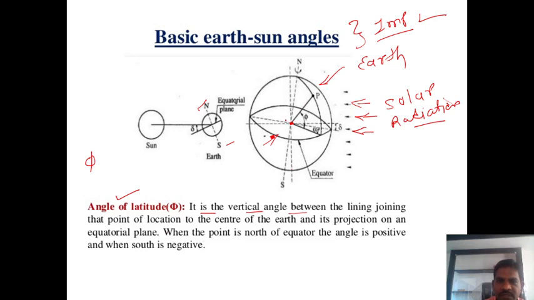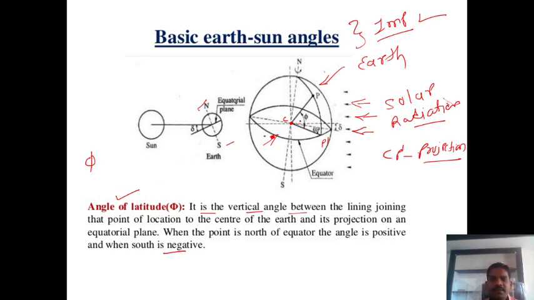Suppose this is the center C, and you consider the projection on the equator plane, suppose this is P dash. So CP dash is nothing but the projection on the equatorial plane. When the point is north of the equator, the angle is positive, and when south, it is negative. That is the definition of the angle of latitude.